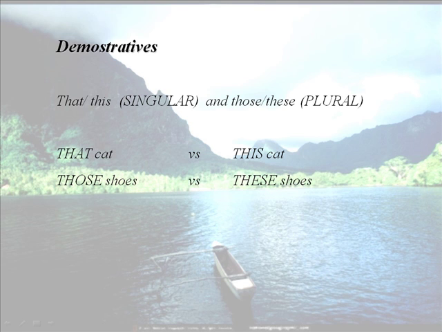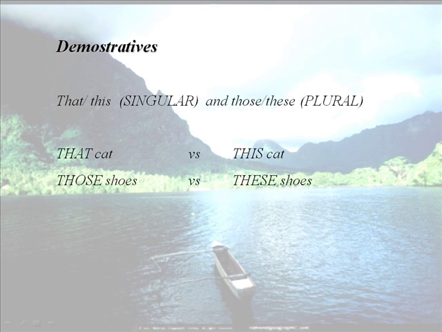And you have to remember that these, those, and this can be used alone, or they can be used with a noun too. That cat, this cat, or are you talking about this? We use this alone when we are talking about something that was already mentioned.